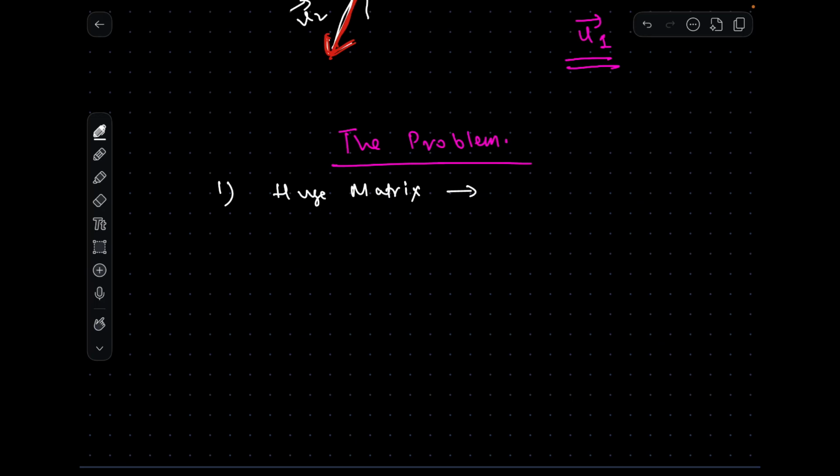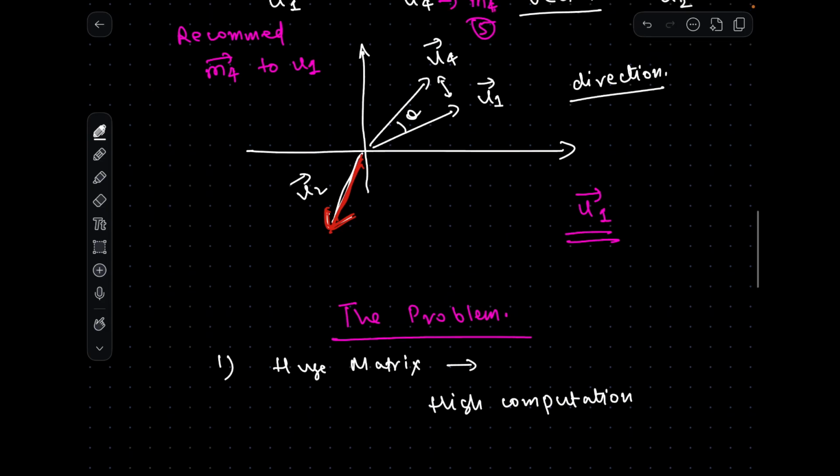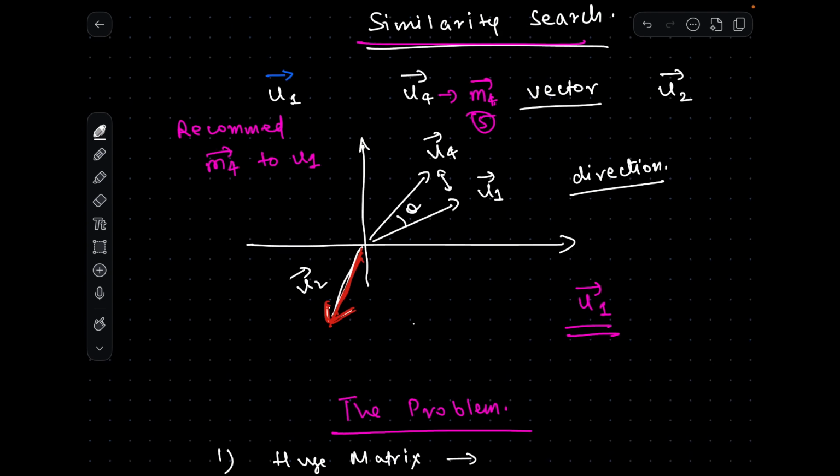Now there will be two problems. First, you will need very high computation. Why? Because you are taking the dot product. To find the similarity, let's say we use cosine similarity, which is nothing but it calculates dot products. So you will be calculating the dot product of one user against all the users present on the platform.